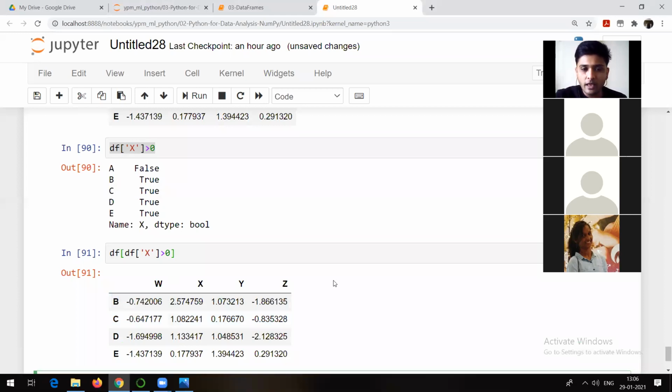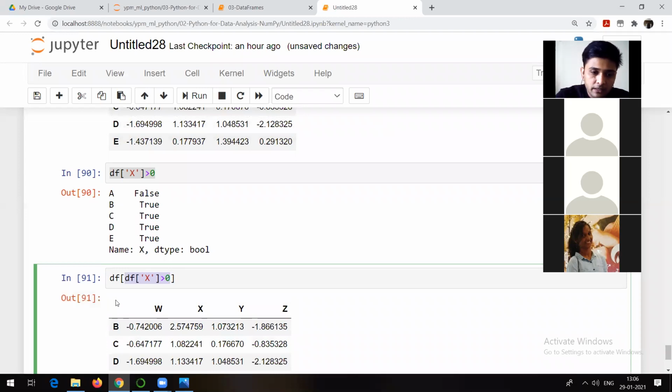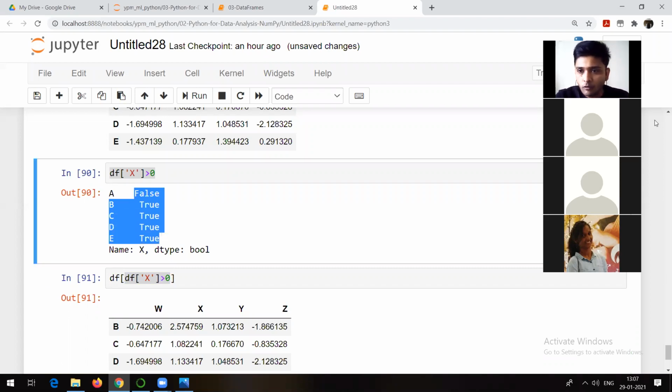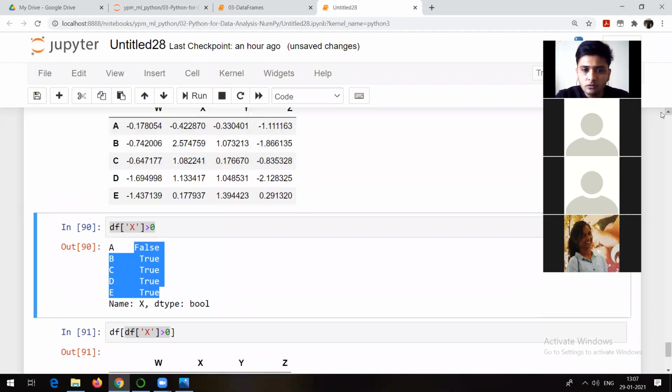Now check it. What has happened? What I have done is df of x greater than 0. Now df of x greater than 0 was showing us this one: false, true, true, true, true. Now, for which condition it is false, you can check it.